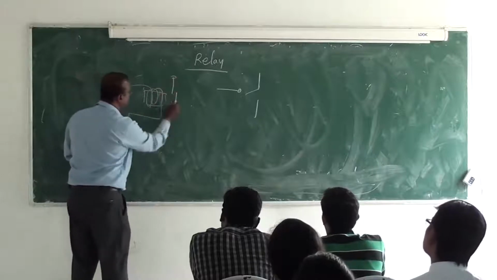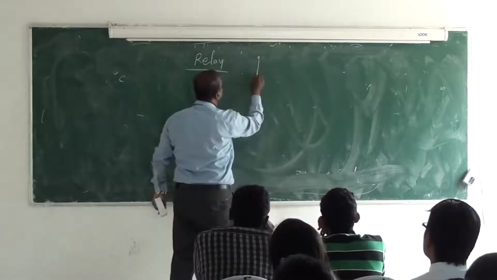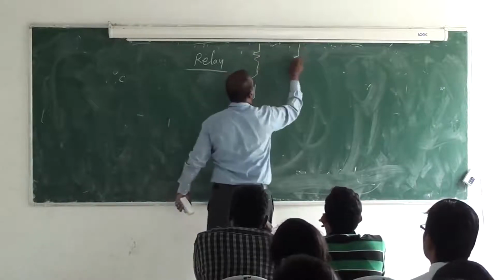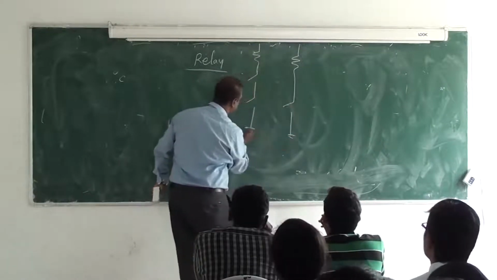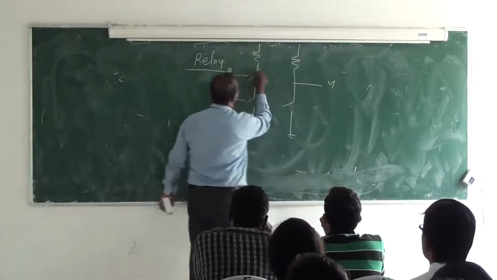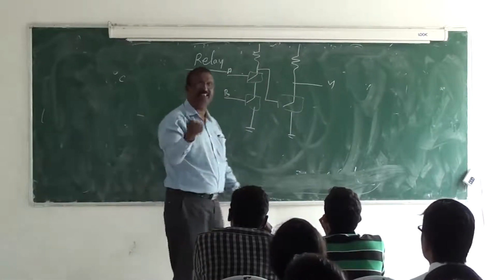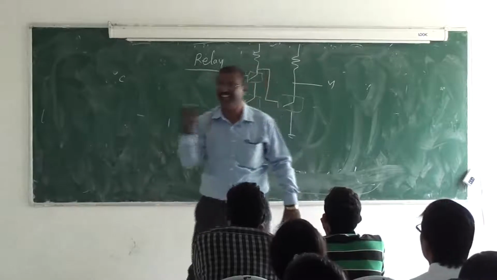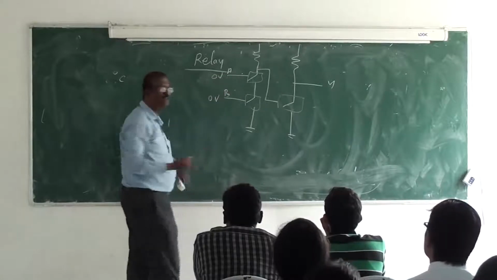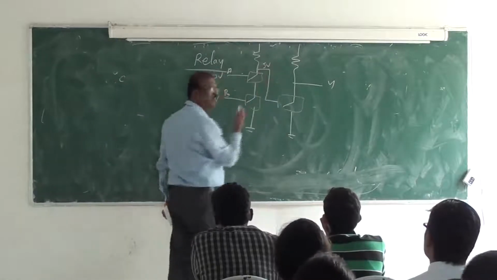Control input and this control input switch. So what they have done here was, for the first time they realized the mathematical thing in reality. So when I give both A as 0 volt, B as 0 volt, what happens? Both are off. That time I get here 5 volts.